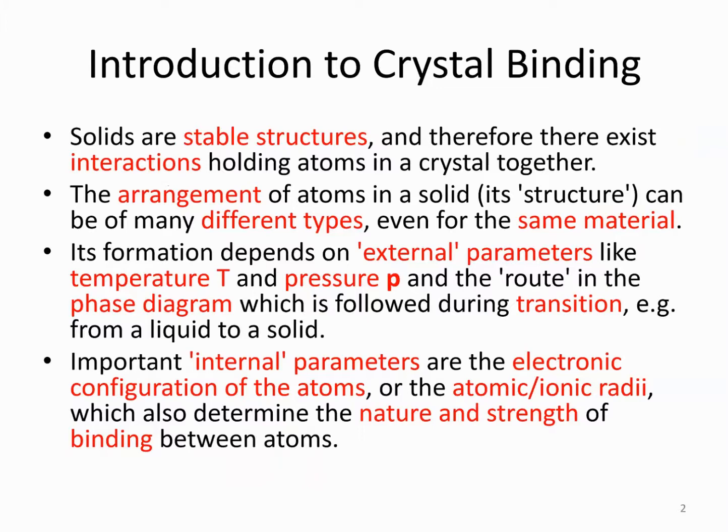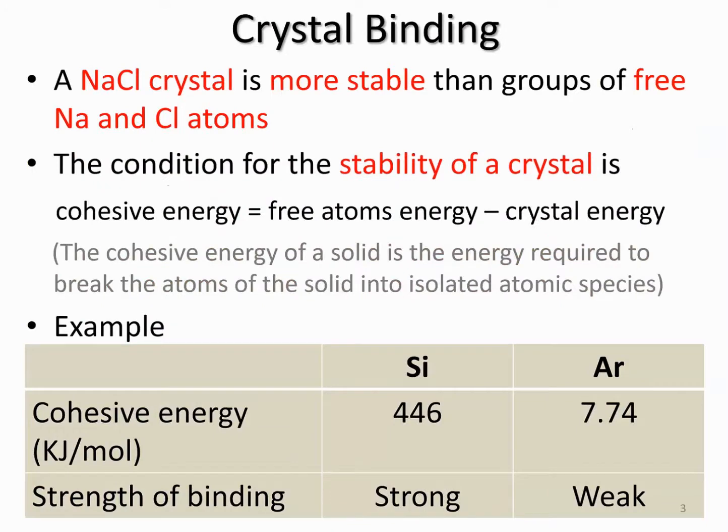When this happens, the atoms are actually held by a different type of bonding. There are also important internal parameters that we need to take into consideration, such as the electronic configuration of the atom and the atomic and ionic radii, which also determine the nature and strength of the binding between the atoms.